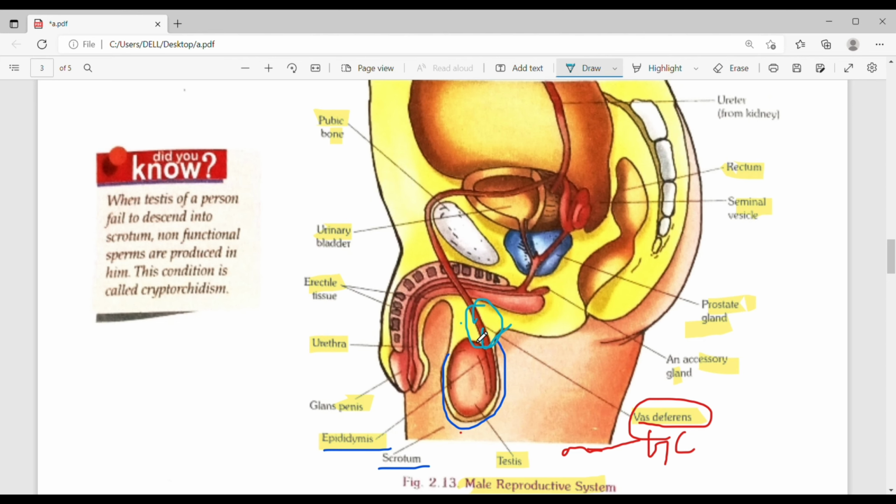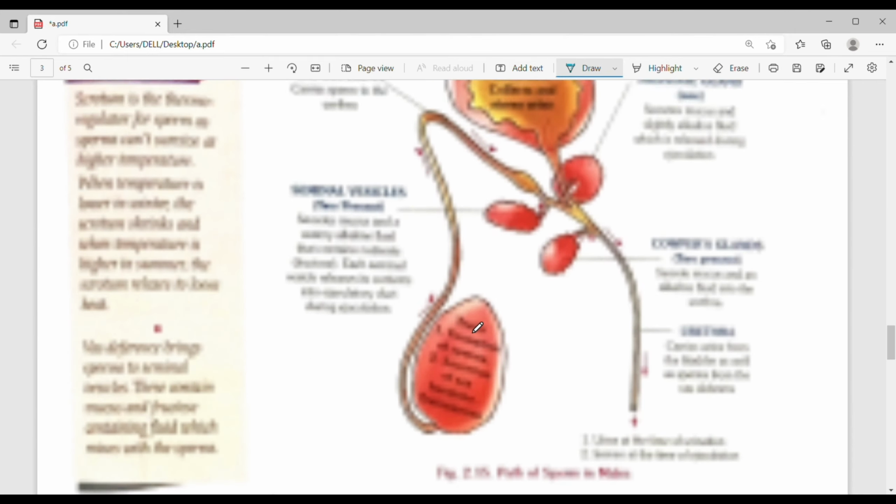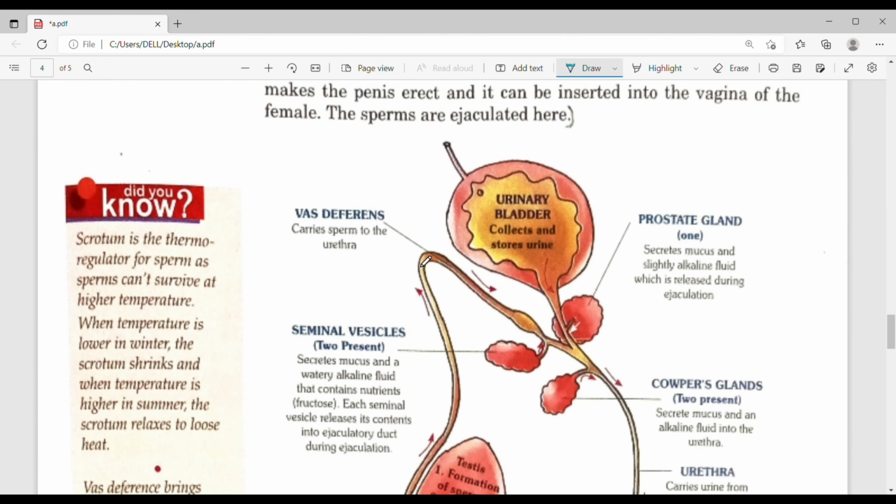See, vas deferens is the passage of semen.